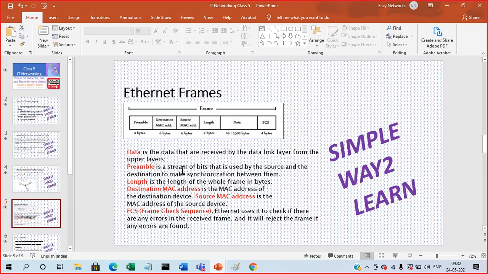To make the synchronization, it sends a stream of bits from source to destination, to ensure that both are in sync. This stream of dummy bits is the preamble.